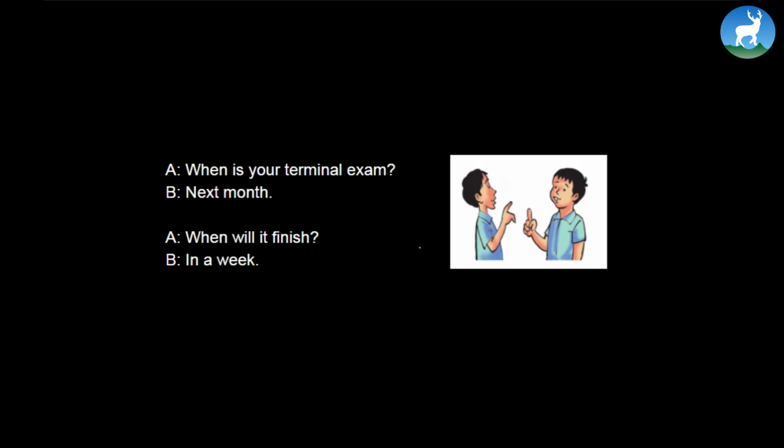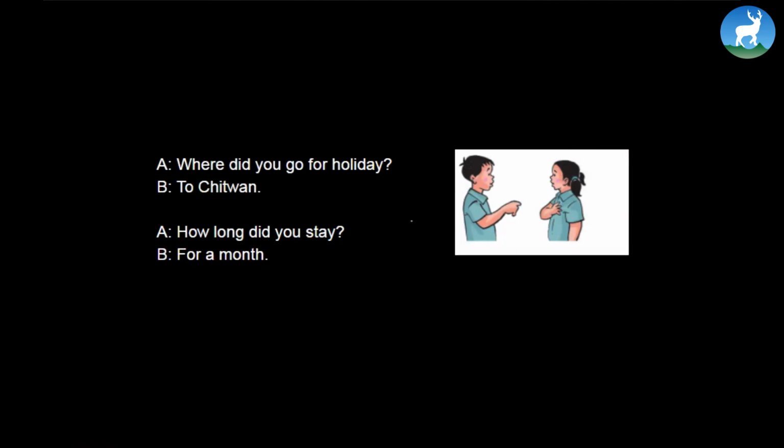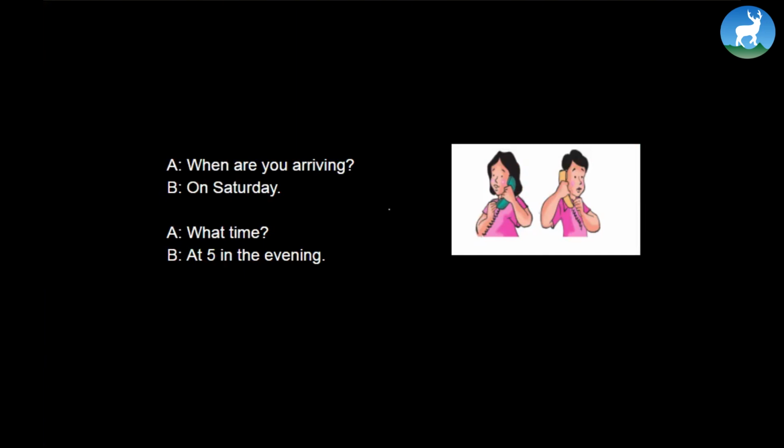Now look at this. The whole conversation is talking about time. In the first conversation, it talked about yesterday and the time, like at 10. Again, here it's talking about month and week, and their time too. Let's keep moving. Where did you go for holiday? To Chitwan. How long did you stay? For a month. And keep on changing your turns. Make sure many students are involved as you speak, taking the character of A or B.